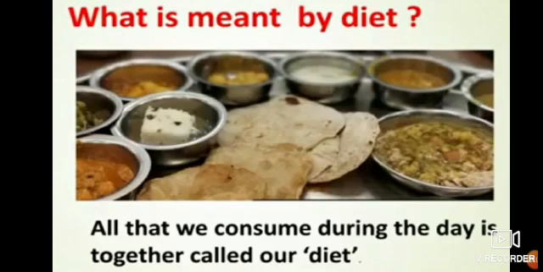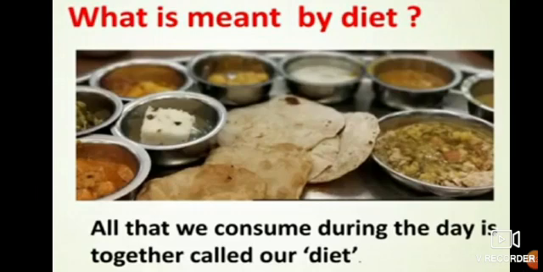We all have this at lunch time in the afternoon or at night for dinner. Even we have the morning breakfast and the evening snacks.